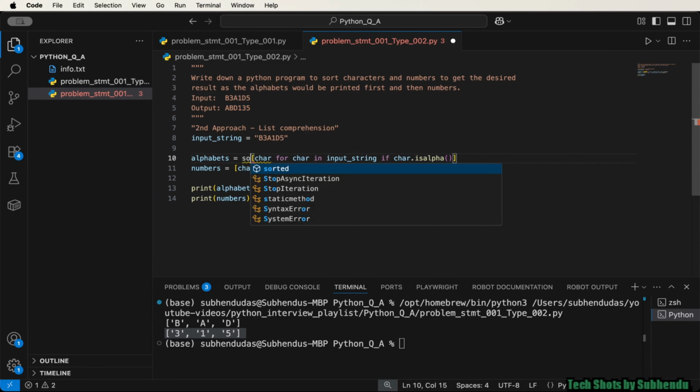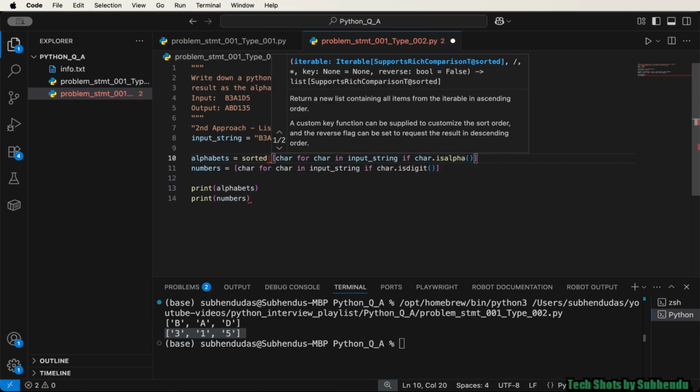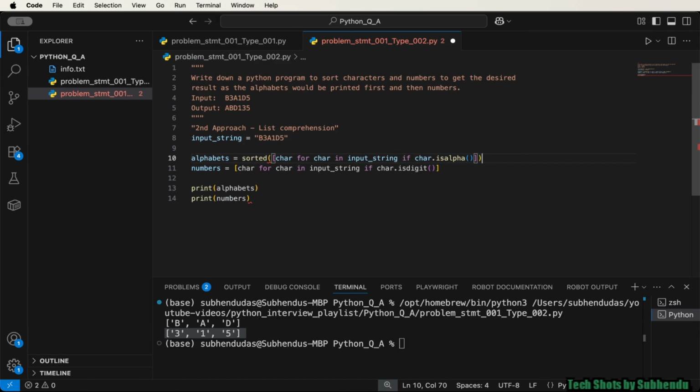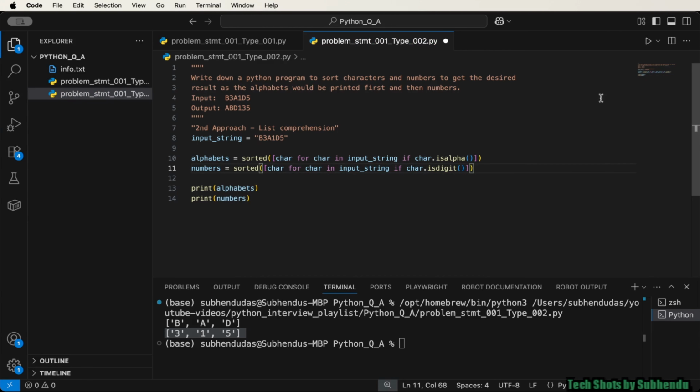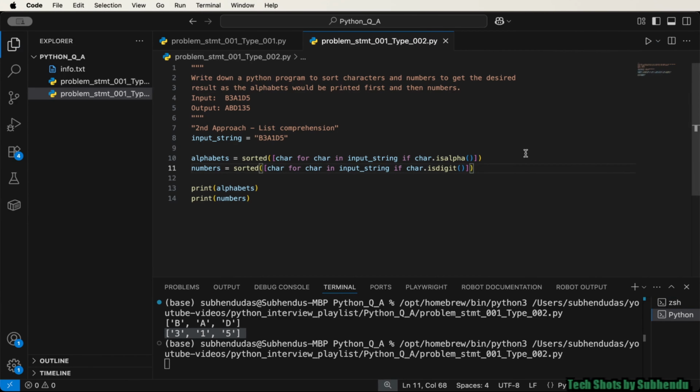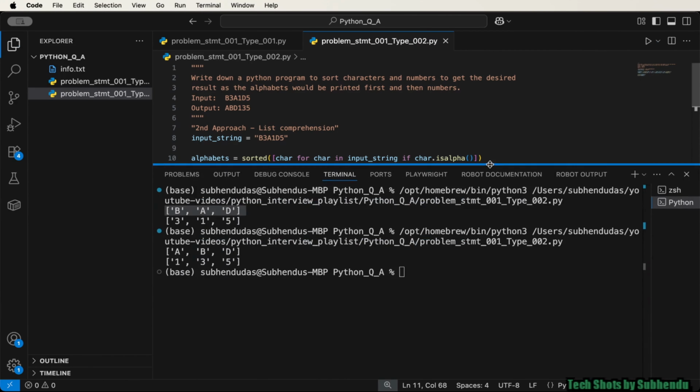This time we will be using the sorted function and we will put that list comprehension inside it, right? And we need to do this for both lists, numbers and alphabets. Now let me again run this Python file. Now you can see we are having the sorted list ABD135.